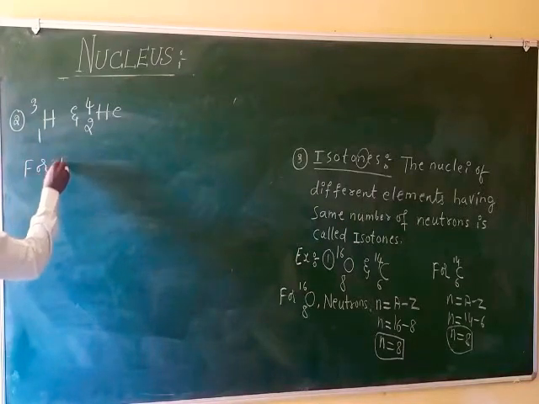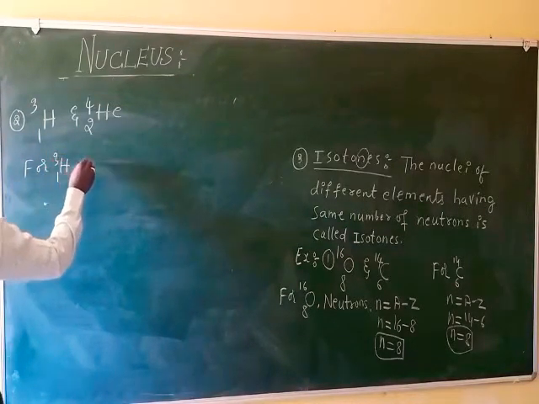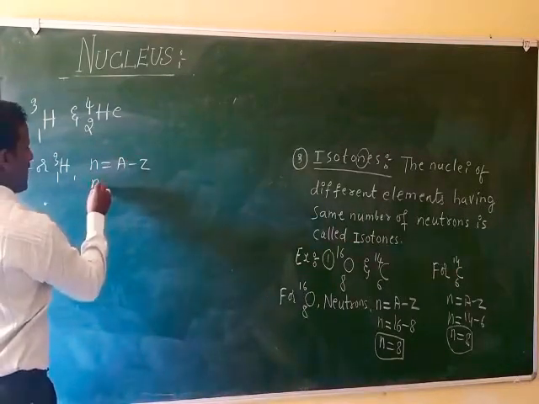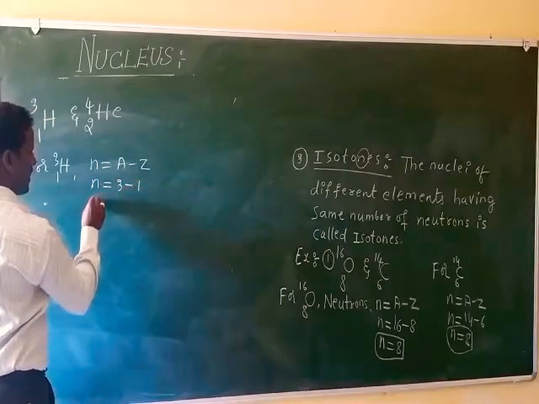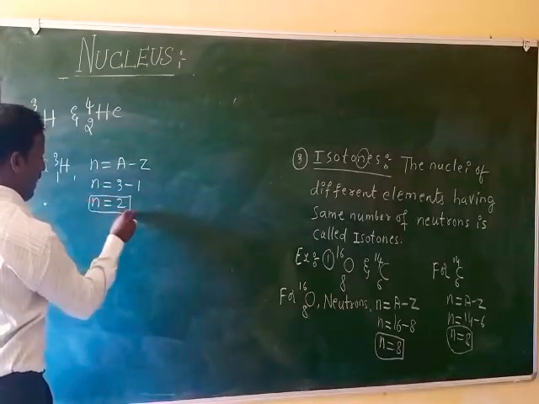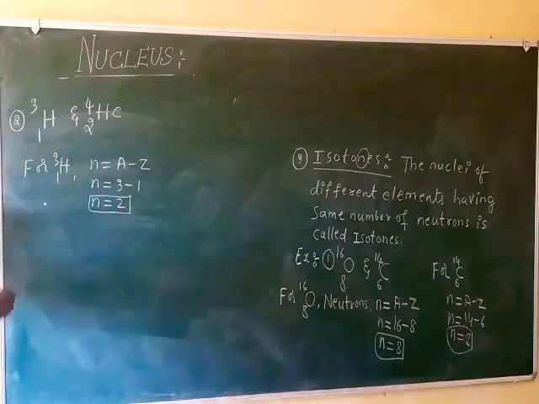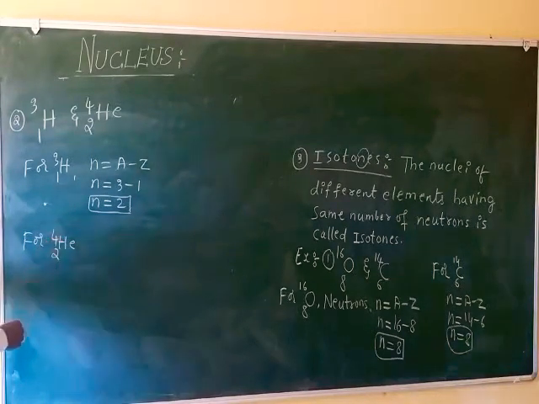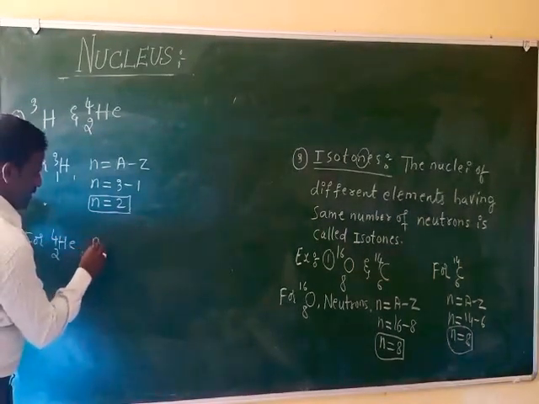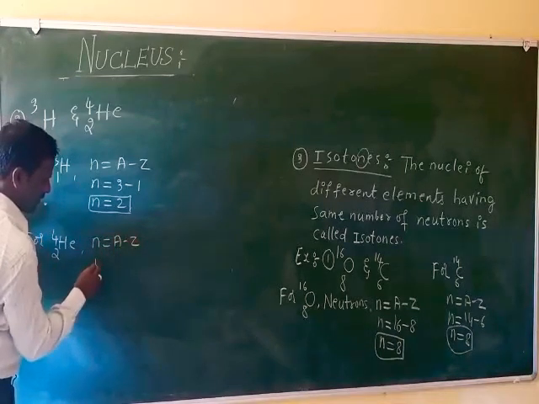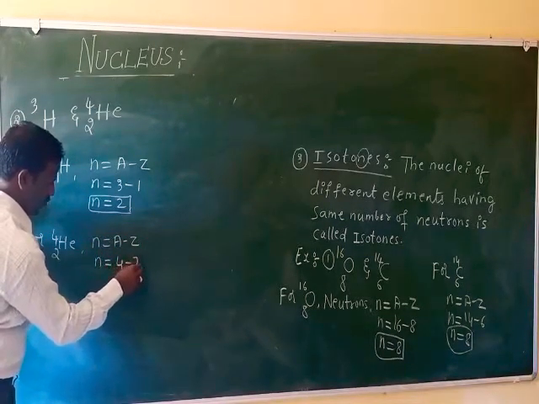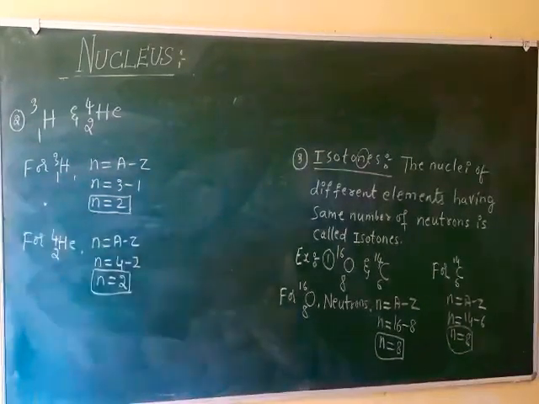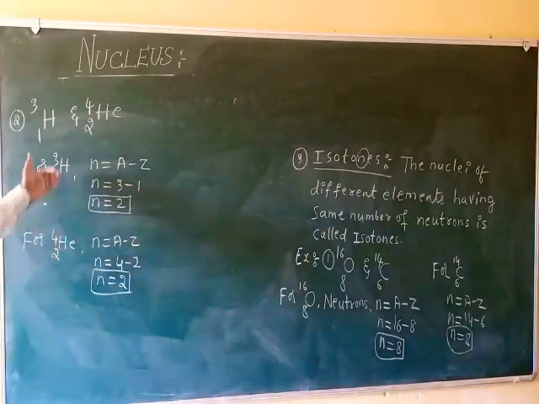For 1H3, n equals A minus Z, which is 3 minus 1, so n equals 2. For 2He4, n equals A minus Z, A is 4, Z is 2, so the number of neutrons equals 2. The number of neutrons is 2 for both helium and hydrogen.